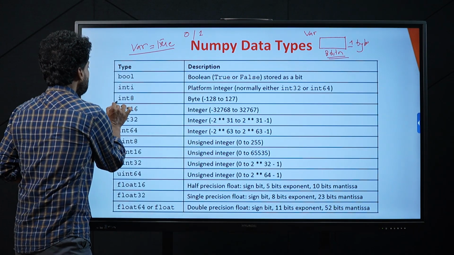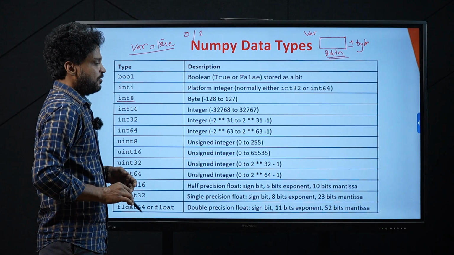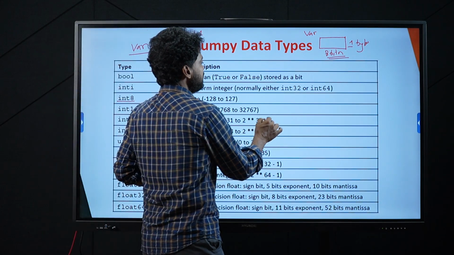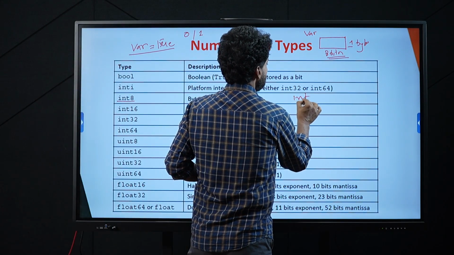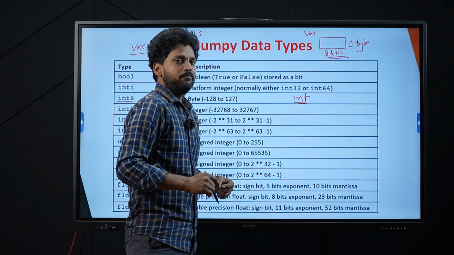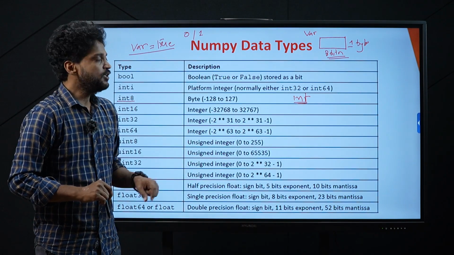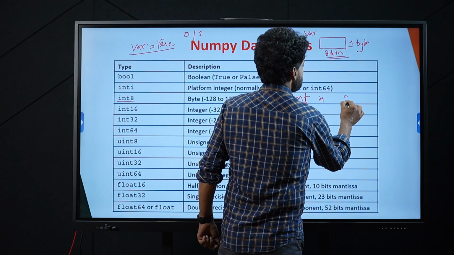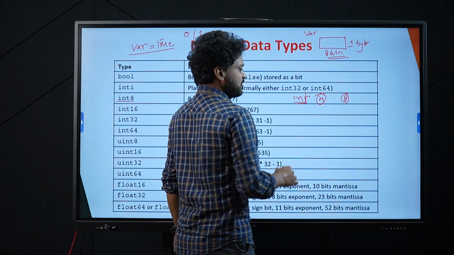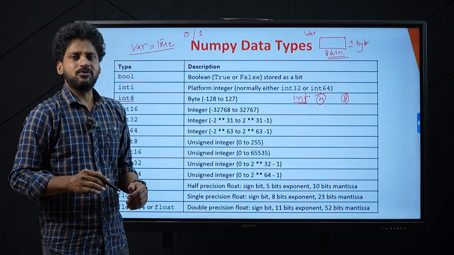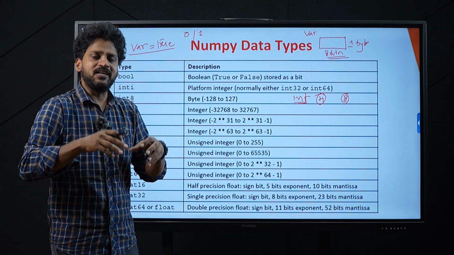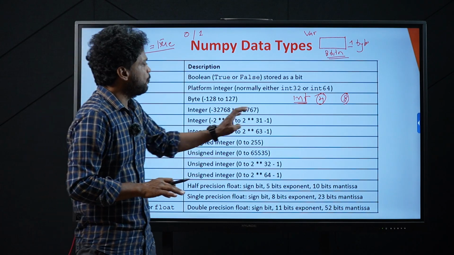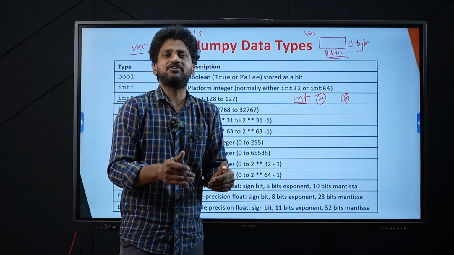Int 8. Sometimes, if you are requesting one integer, depending on the compiler or the interpreter, you will be provided with either 4 bytes or 8 bytes. But whenever I do not want to store a large value in the integer, procuring 4 bytes or 8 bytes is a memory wastage.